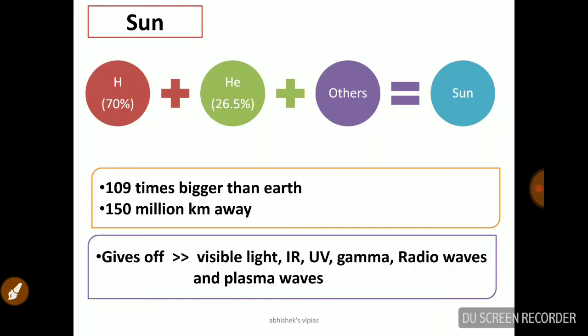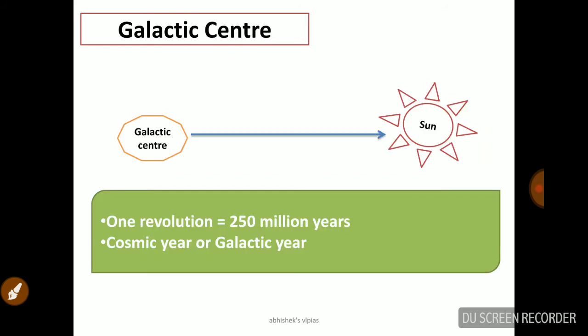Now we'll talk about our own star, the Sun. Okay, hydrogen inside the sun is 70% and 26.5% is helium, and the rest is other gases. It is 109 times bigger than Earth, and it is about 150 million kilometers away from us. The sun gives away radiations in the form of visible light, infrared, ultraviolet, gamma rays, radio waves, and plasma waves. This is a result of the sun's explosions and all.